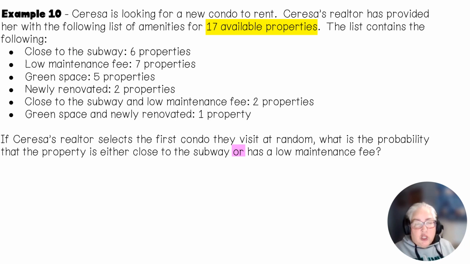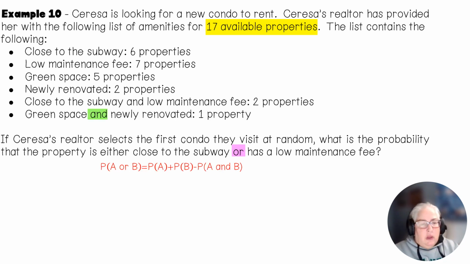So this one says close to the subway or has a low maintenance fee. So I need to see if there's a close to the subway and has a low maintenance fee. All right, and of course there is. And I have it highlighted on the wrong thing, so y'all just have to forgive me. So, and low maintenance fee.